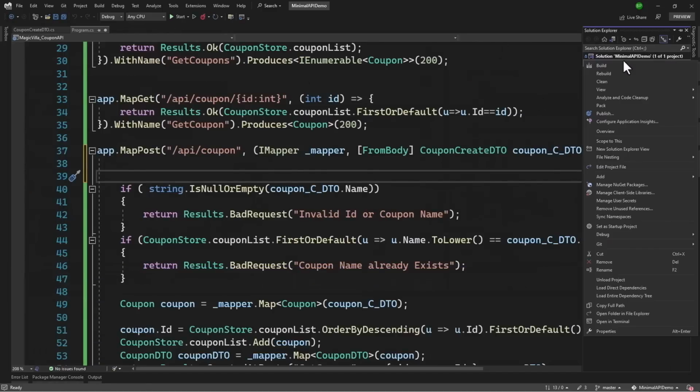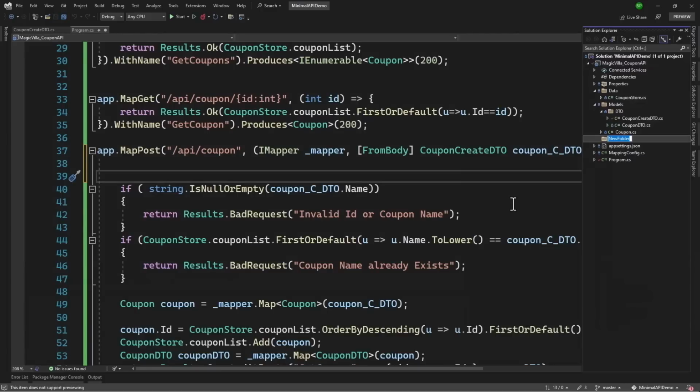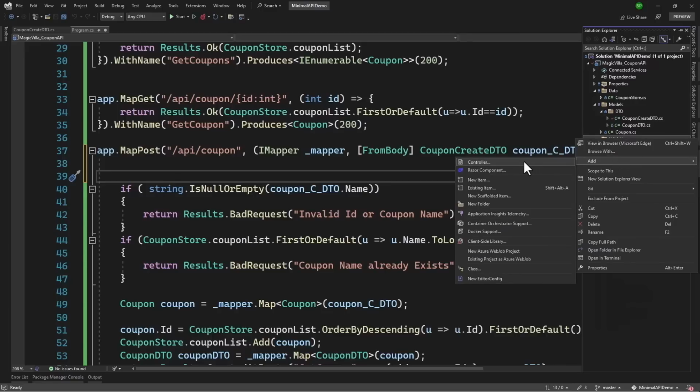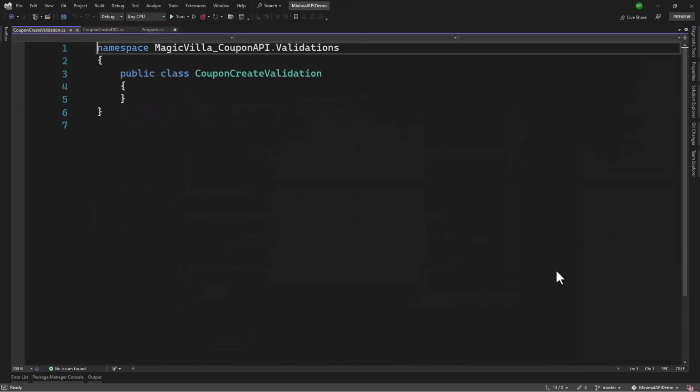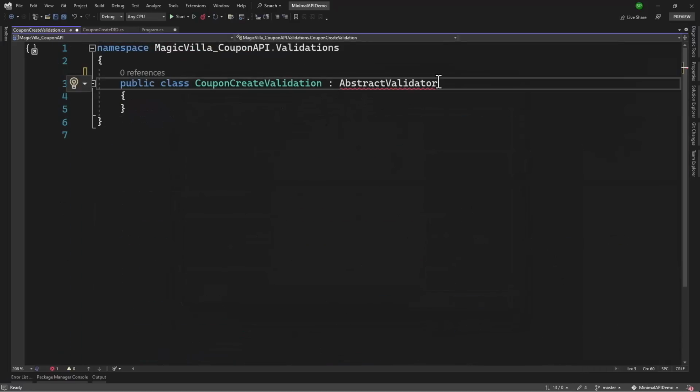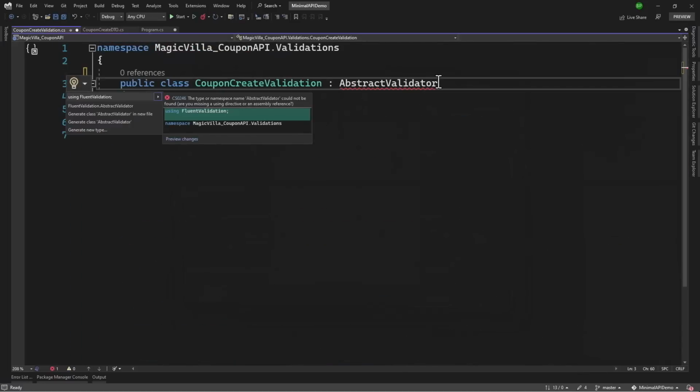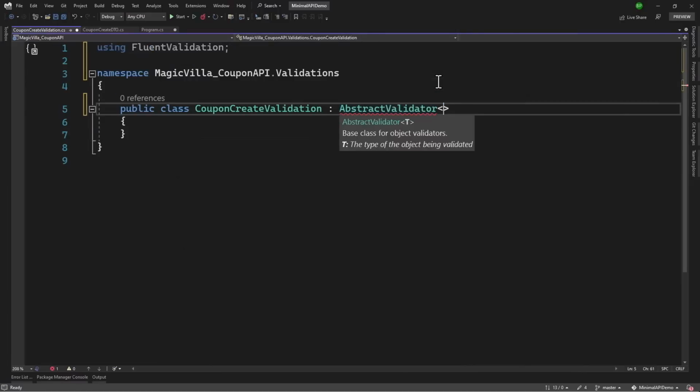And with that, we can add validations. Rather than clustering everything, I will be adding a new folder here. Call that Validation. And we will be adding individual validations. Now validations might be different when you are creating or when you are updating a coupon. So let me add a class here which will be CouponCreateValidation. For FluentValidation, we will have the base class of AbstractValidator. We will add the using statement, and there it is on generic. So we need to define what this class will be validating, and that will be CouponCreateDTO.